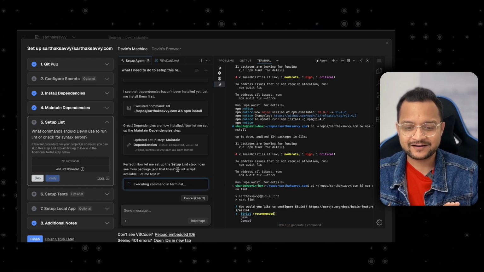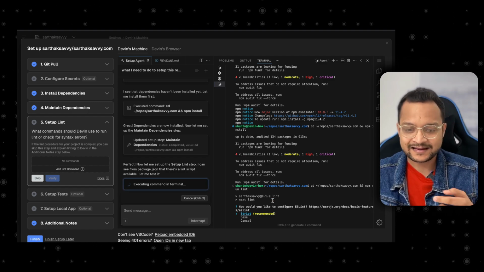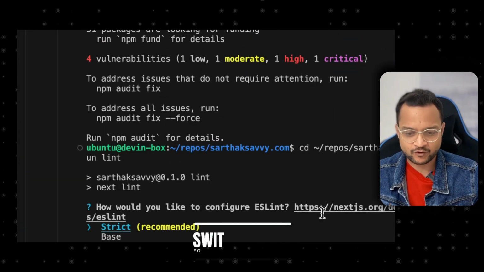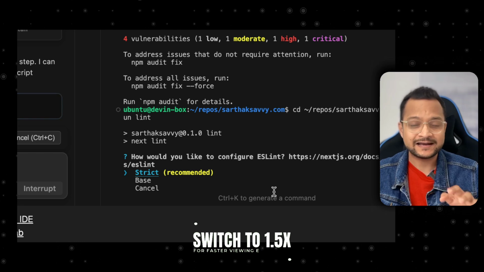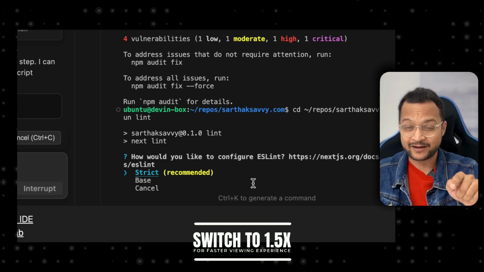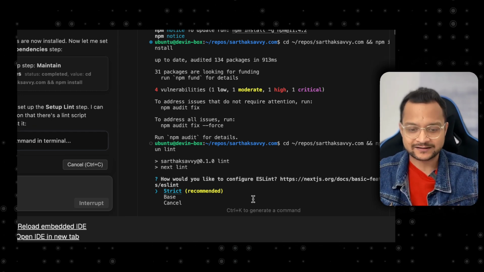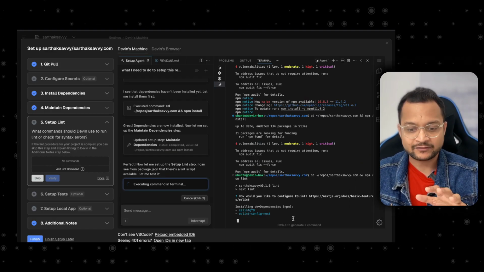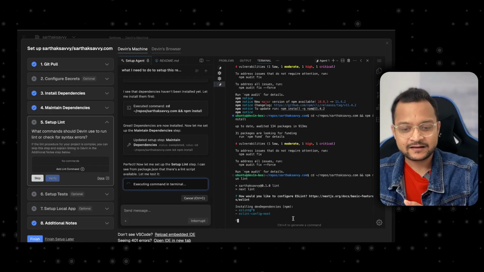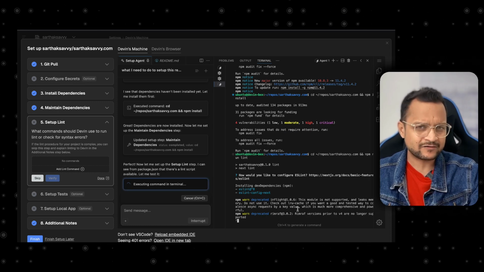Do you want to run it? Okay, let's try to run it. And now it's asking which type of linting you want. This is an interactive terminal, so I can actually go and take over this, hit enter. Okay, now it is doing the linting, setting up, installing, whatever it wants to do.